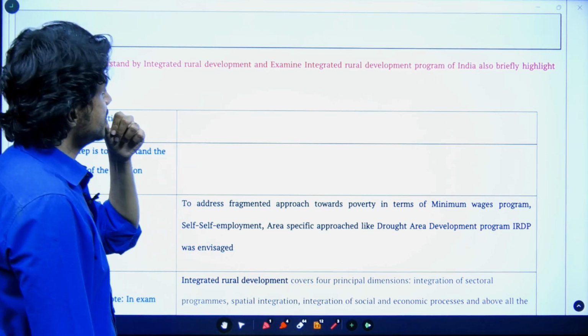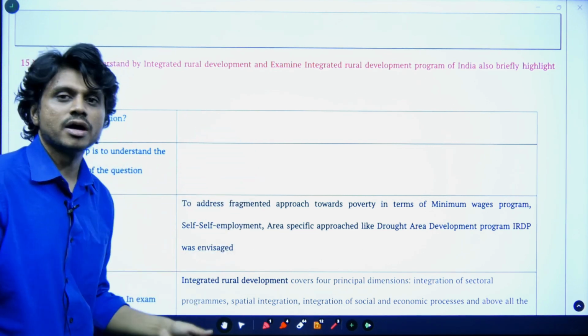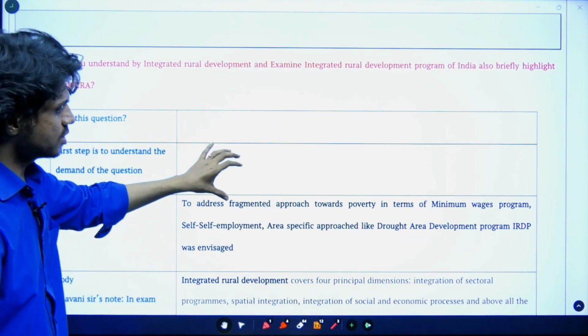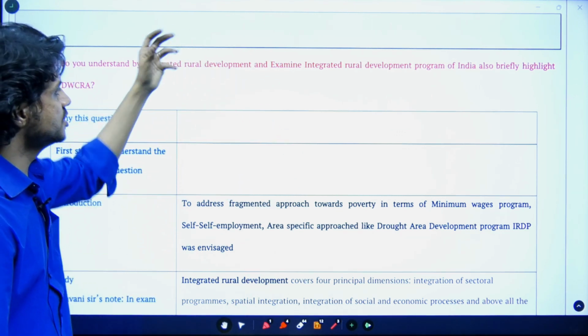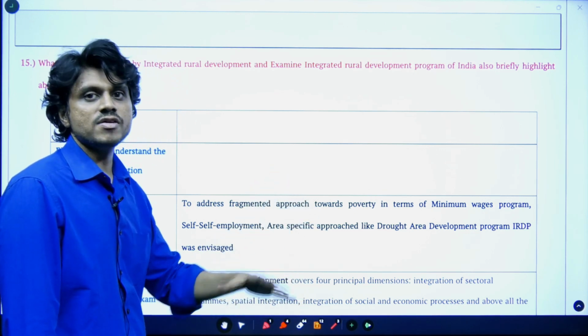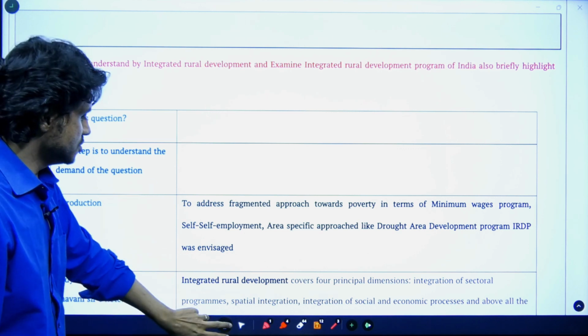Currently the government is not running this program, but since it is mentioned in your syllabus book, I have framed the question on it. Most people are not aware of the concept of integrated rural development. I thought, let's make a question and make people aware of its concept. So before IRDP was introduced,